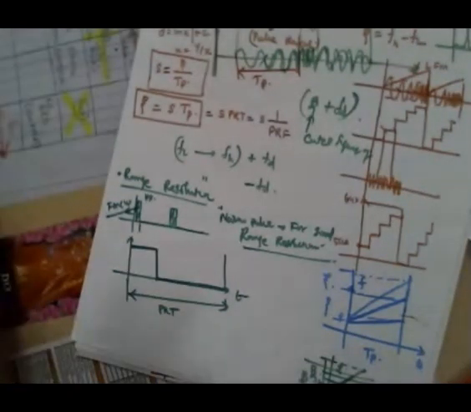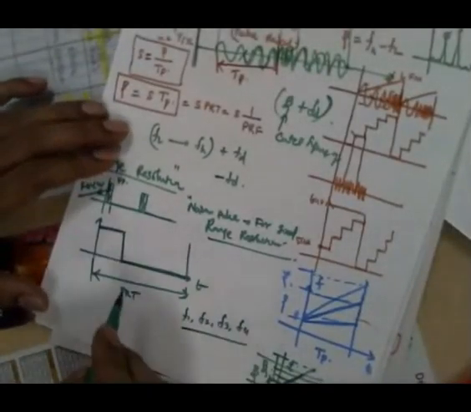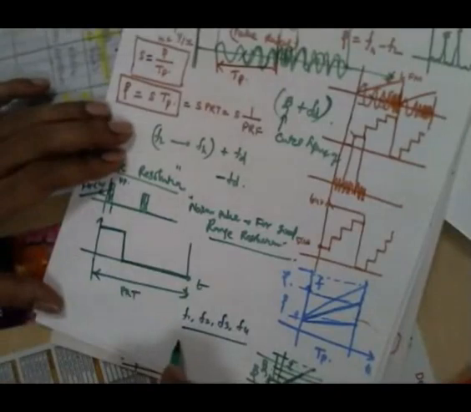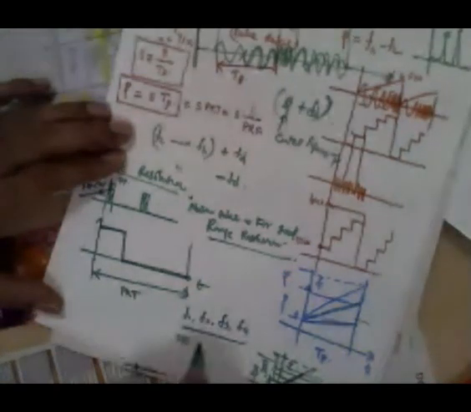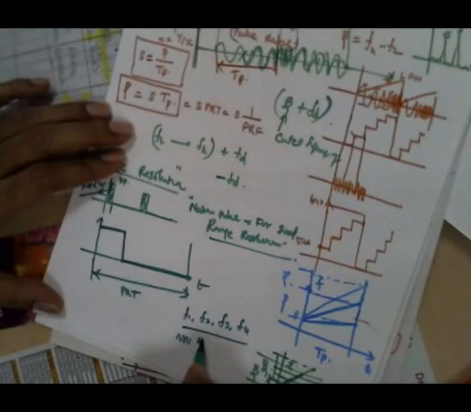Stepped LFM, right? For example, I'm going to send the frequency something like this. F1, then F2, then F3, then F4, right? That means for some time, one frequency, another time, slightly increased frequency, then the third one, further increased frequency, the fourth one is high frequency, very high frequency, right?